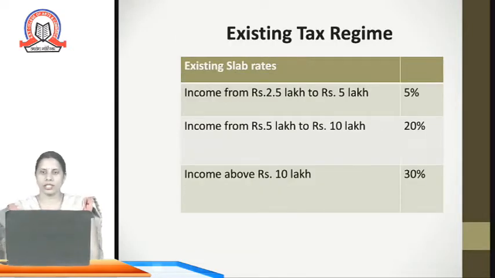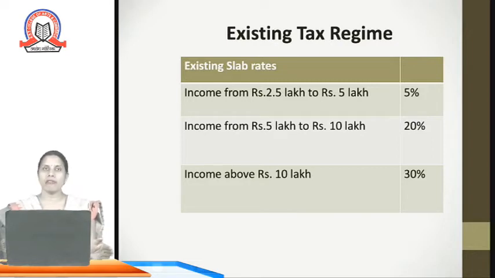In the existing tax regime, income from rupees 2.5 lakh to rupees 5 lakh is taxed at 5%. These are the different slabs into which the income of the individual is divided, and accordingly the respective tax rates are levied for computation of the tax liability. Up to 2,50,000, it is exempted for the normal individual.